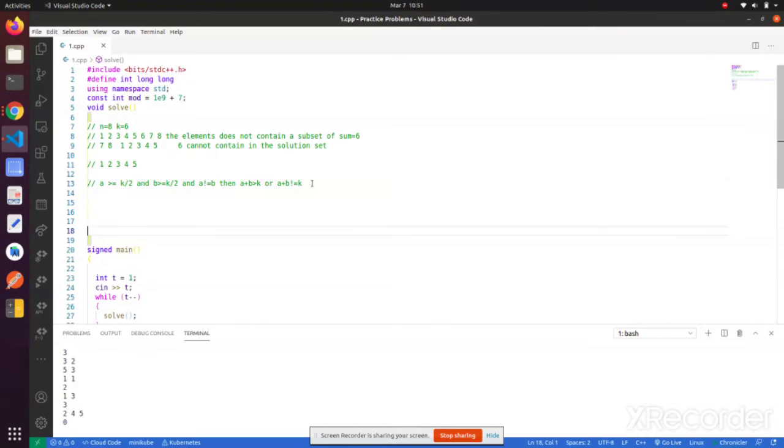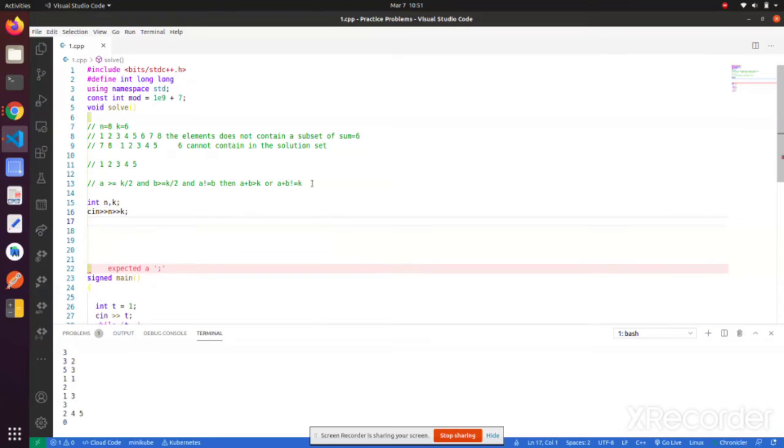Now I will implement this. I have to take two integers as input. Then I will determine the size. I will take the elements greater than k, that is n minus k elements.